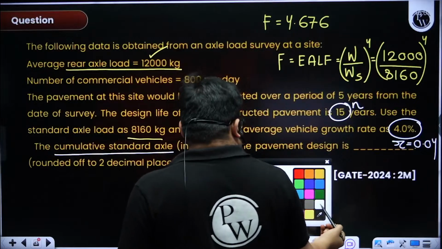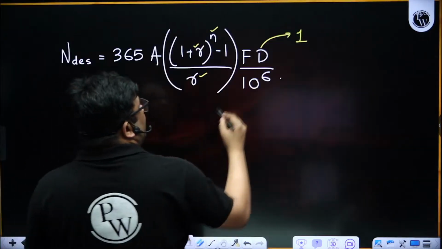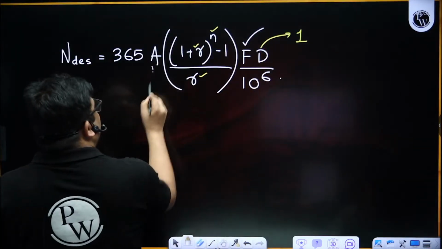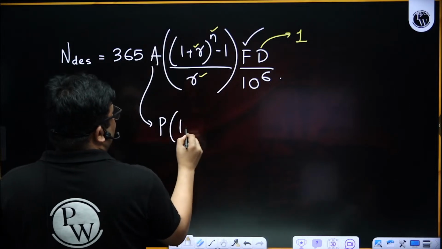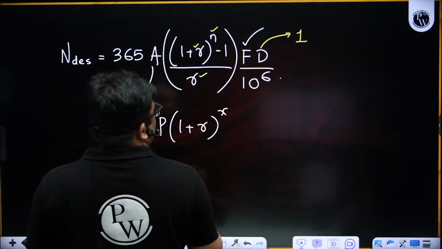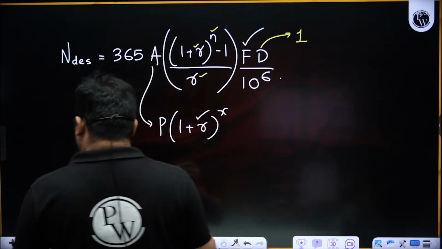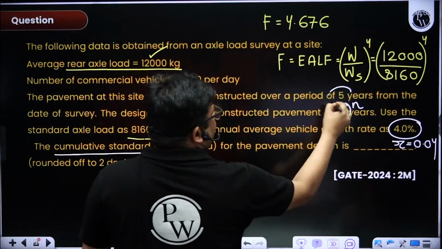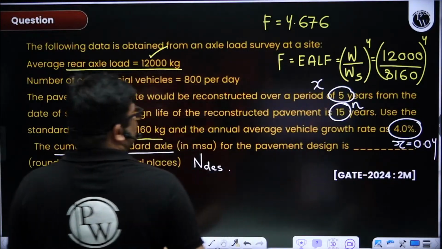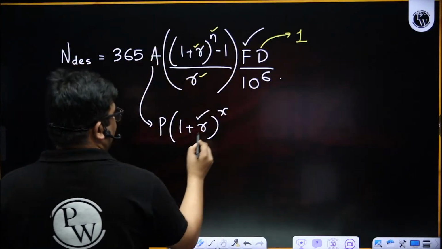Right? Now I got my F also. I need A. A formula is what? P1 plus R to the power X. Now R we already know, X we know. It is written construction period is 5 years. So X is 5.